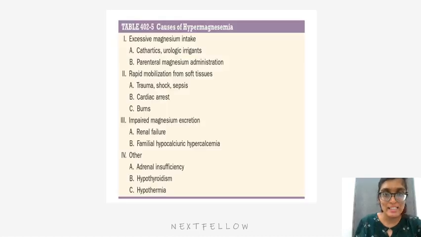Causes of hypermagnesemia: excessive magnesium intake like cathartics and urologic irrigants, parenteral magnesium administration, rapid mobilization from soft tissues like trauma, shock and sepsis, cardiac arrest and burns, impaired magnesium excretion like renal failure, familial hypocalciuric hypercalcemia. Others are adrenal insufficiency, hypothyroidism, and hypothermia.